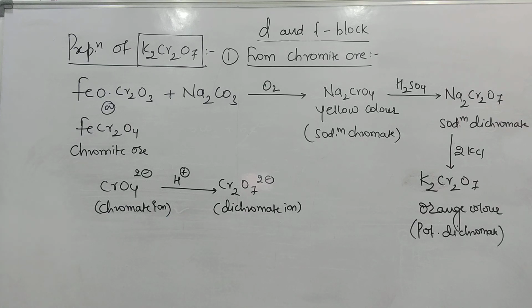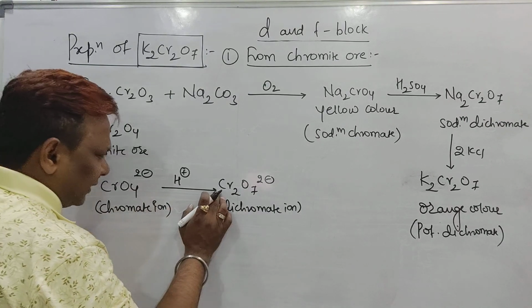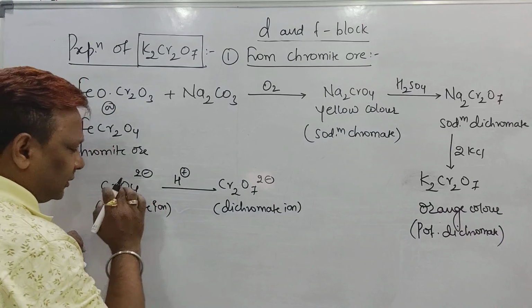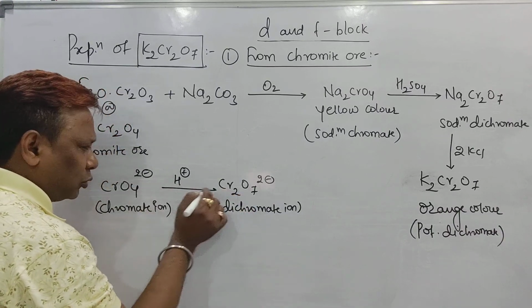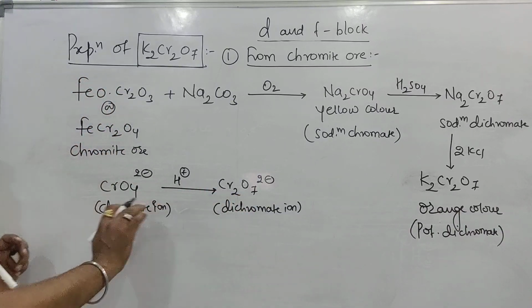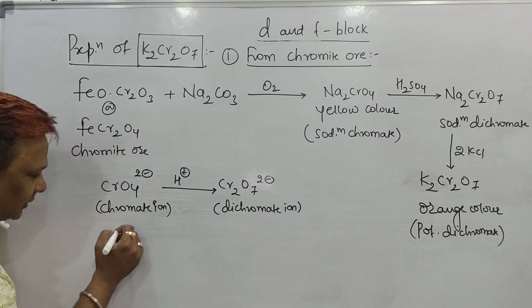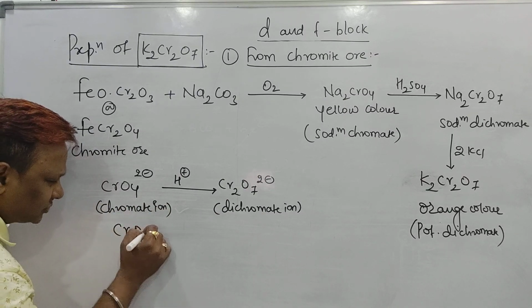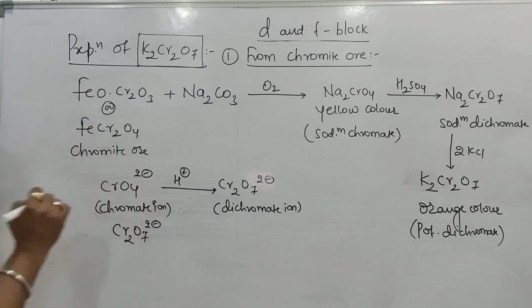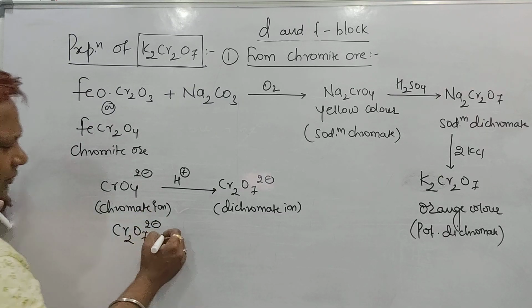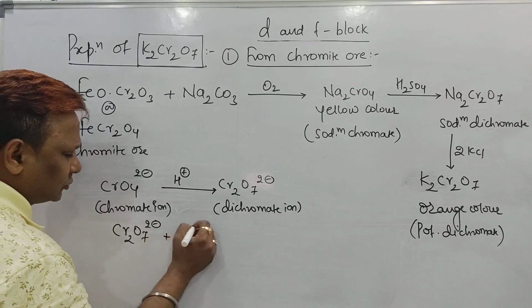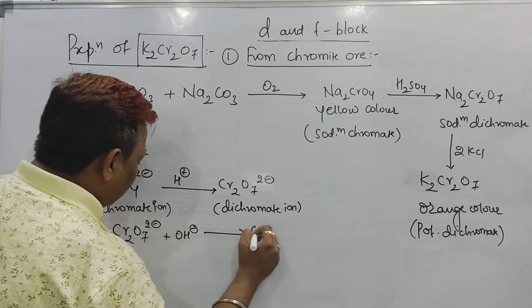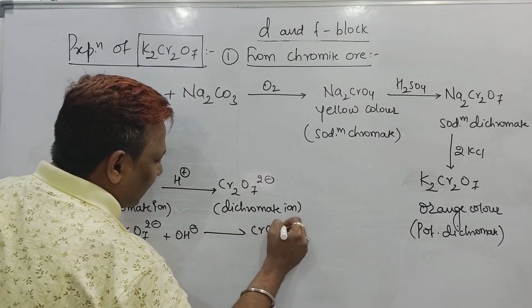Now the question is, beta, between chromate to dichromate and dichromate to chromate, it will attain some equilibrium. I will show you. Cr2O7 2 minus ion, dichromate ion, on treating with the alkaline solution will be converted into chromate ion.